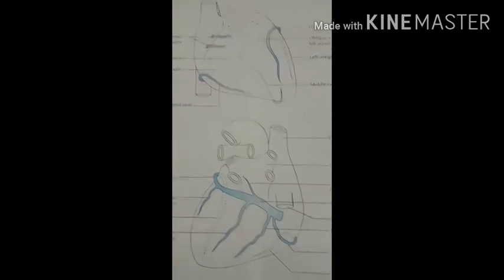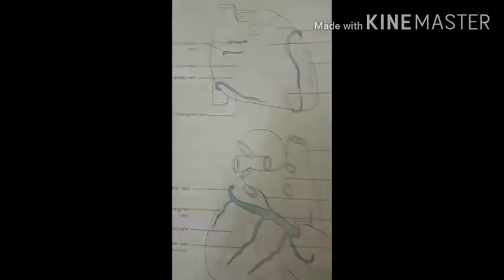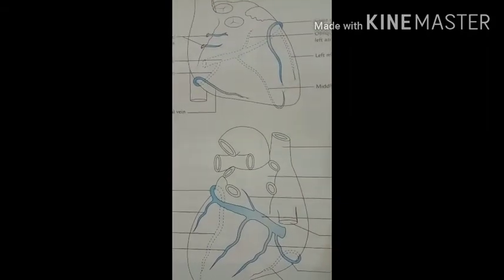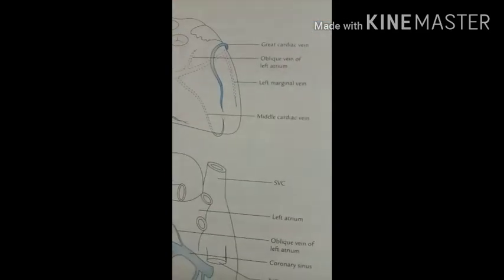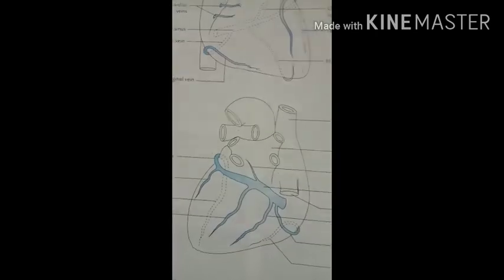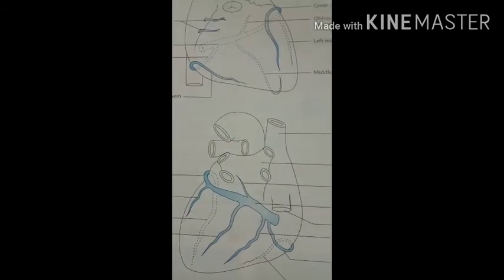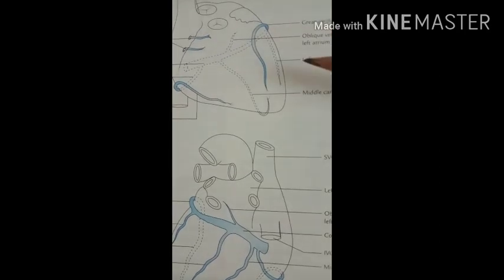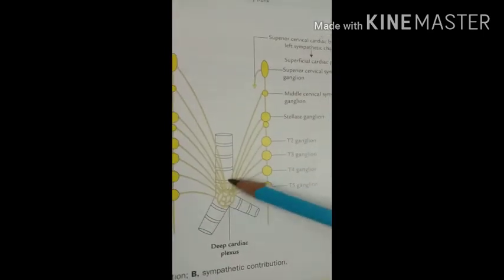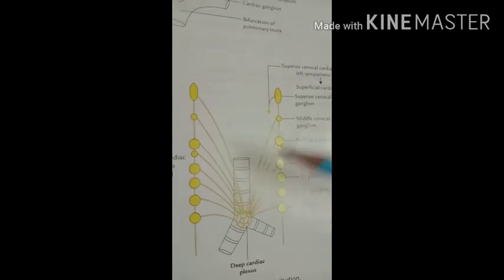After that we have to see the lymphatic drainage of the heart. The lymphatic drainage follows the coronary arteries of the heart. It forms two trunks: the right trunk ends in the brachiocephalic lymph nodes and the left trunk ends in the tracheobronchial lymph nodes at the bifurcation of the trachea. Here you can see where the bifurcation of the trachea occurs. So it drains into the tracheobronchial lymph nodes.